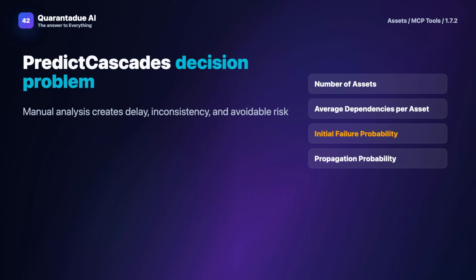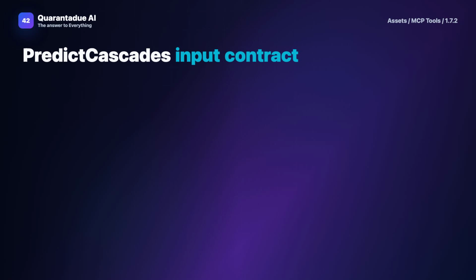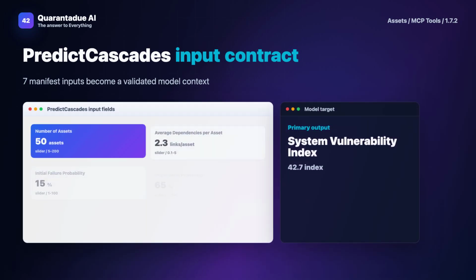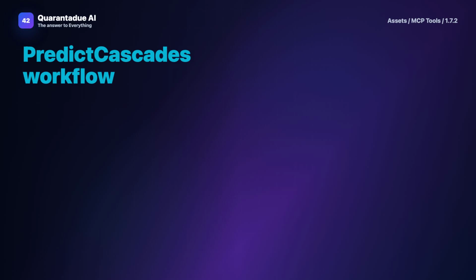Predict Cascades starts with a defined input contract. Typical inputs include number of assets, average dependencies per asset, initial failure probability, propagation probability, and resilience factor. Keeping these fields explicit reduces ambiguity and makes every run easier to audit.